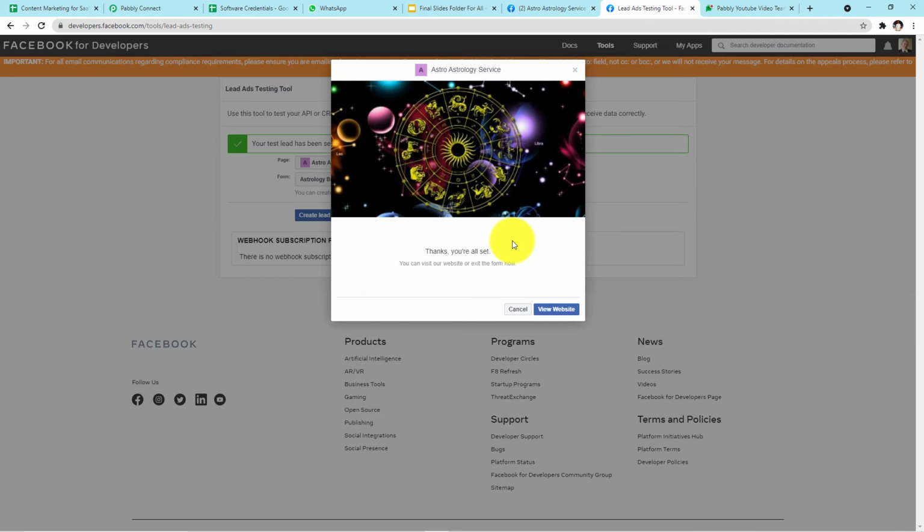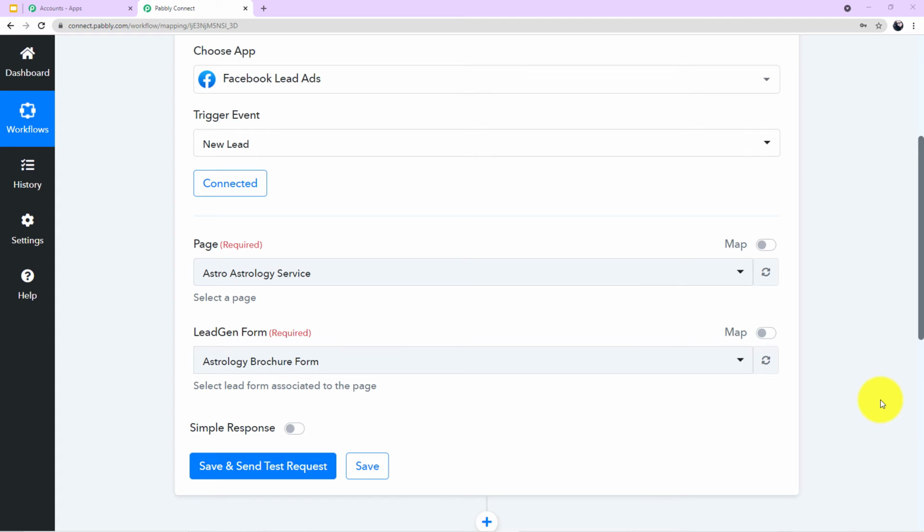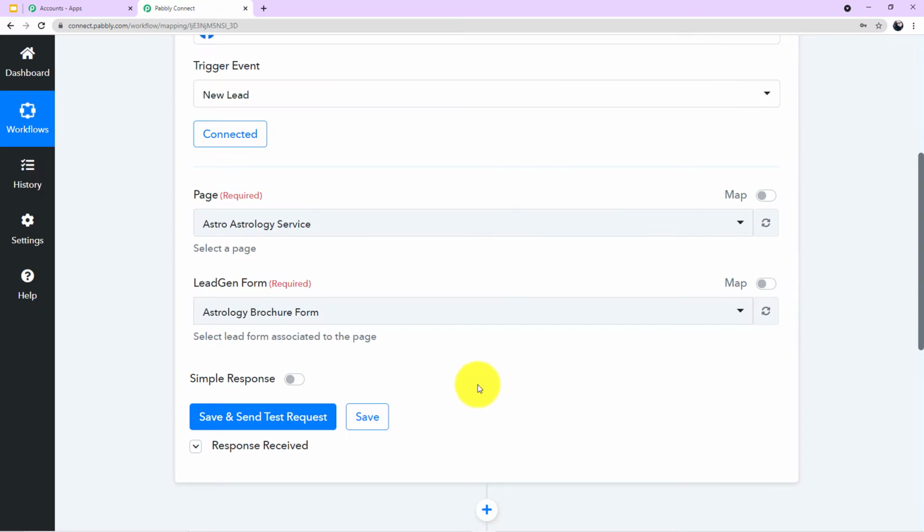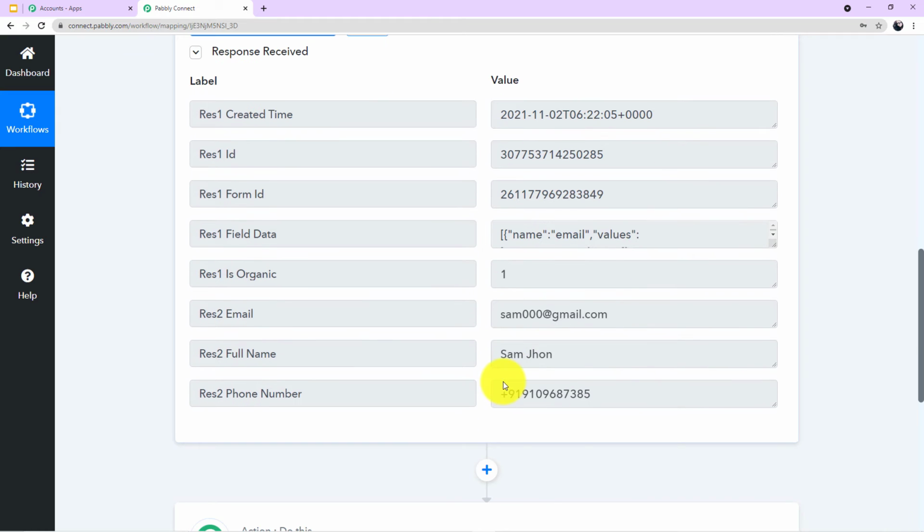Now let's go to our Pabbly Connect account and we will see how the responses can be captured there. Okay guys, come back to your Pabbly Connect account and now click on save and send test request, and we will see if the responses have been successfully captured here or not. As you can see, the responses have been successfully captured here. You can see the email ID, the name and the number. So we have successfully integrated our first application with Pabbly Connect.